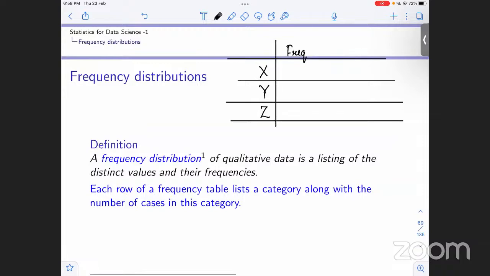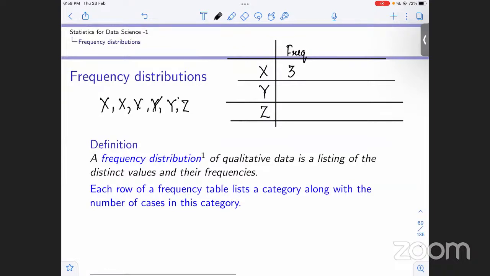In a frequency distribution, there is a category, and along with the category, there is the number of cases. Number of cases means the count. For example, we have data like this: X, X, X, Y, Y, then we have Z. How many times did X occur? 1, 2, 3, so its frequency is going to be 3. Frequency is the count.